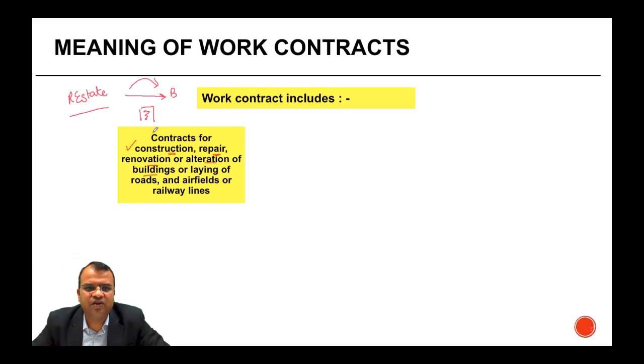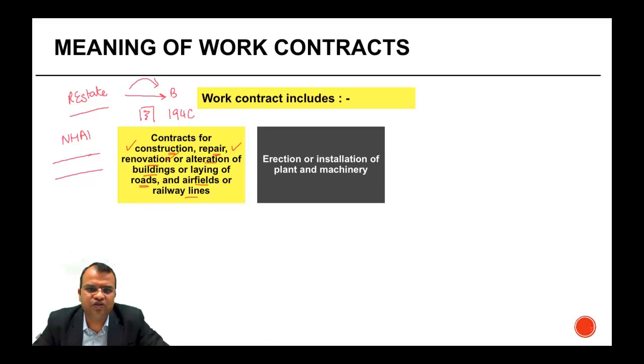If they carry out the construction, they carry out the repair, renovation, alteration, then this will be covered under 194C. Or laying of roads. There are various companies which are building national highway these days. If they are laying roads, providing services to the government or NHAI, National Highway Authority of India, they may be something which may be liable to be covered under this section. And airfields or railway lines.